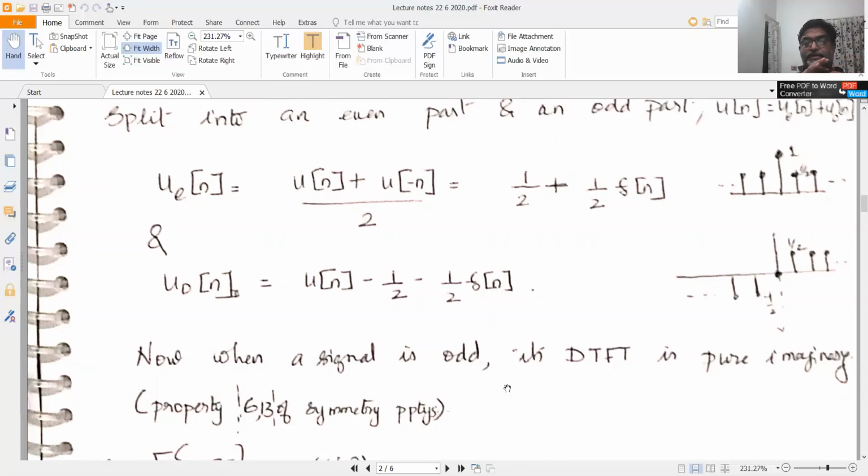When a signal is even, the DTFT is pure real, and when a signal is odd, its DTFT is pure imaginary. So these are properties that we had discussed in the section on symmetry properties.